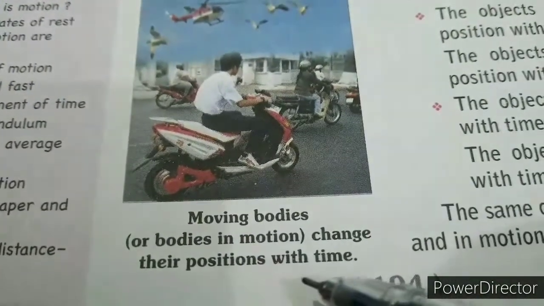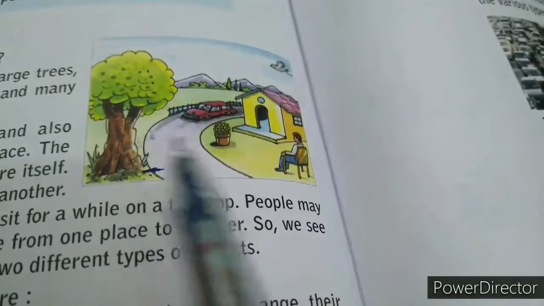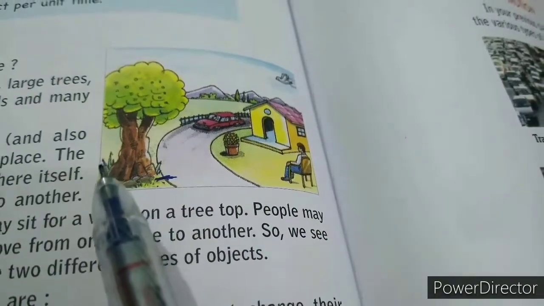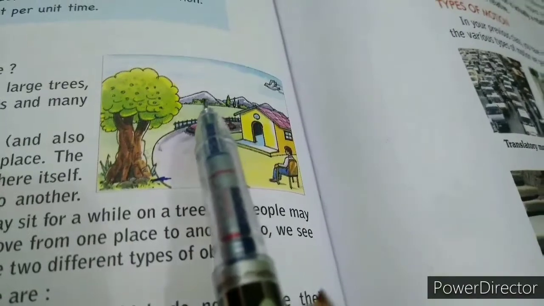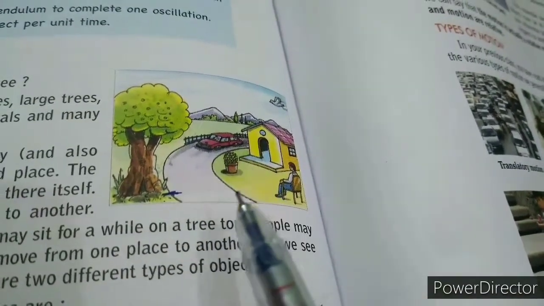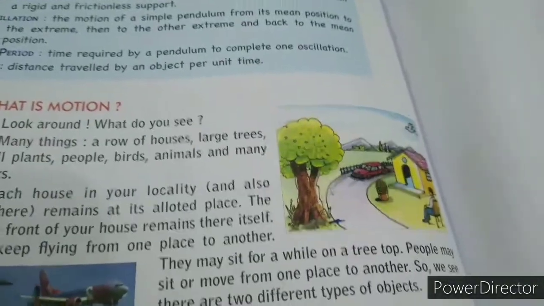These are the moving bodies. Why? Because they are changing their position. And here these few things, this house, this man, this tree, and these mountains, etc. All these are at rest. Understood? So this was motion and rest.